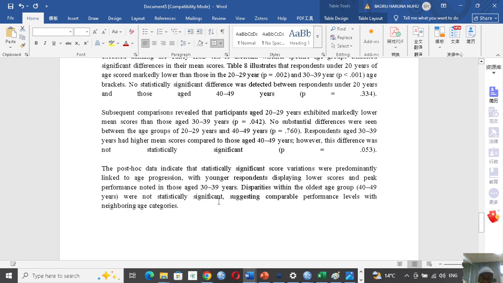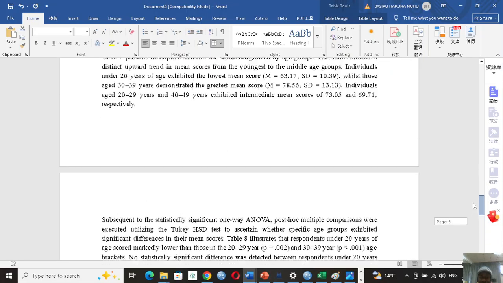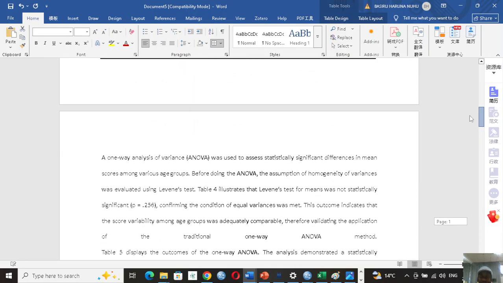So now, the post-hoc data indicates that statistically significant score variation were predominantly linked to age progression, with younger respondents displaying lower score and peak performance noted in those aged 30 to 39 years. So now, when it gets here, the score started dropping again. So that is basically what we are trying to see. So this is the continuation to the first side.